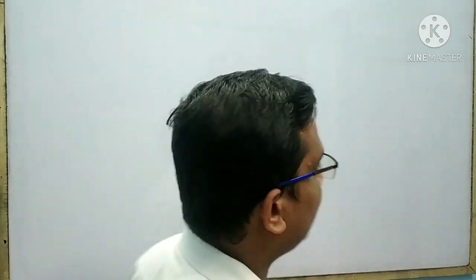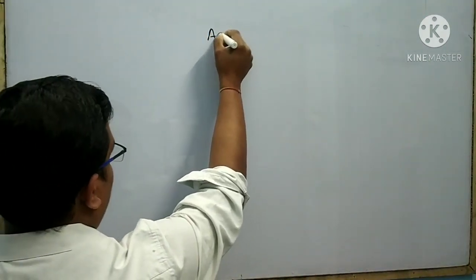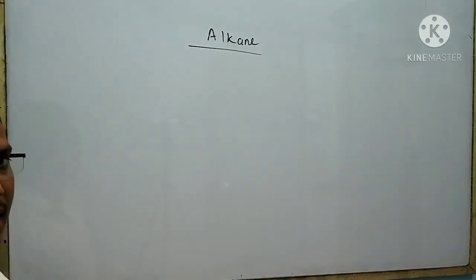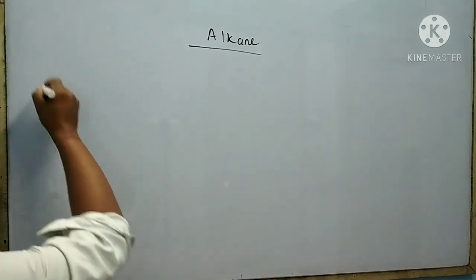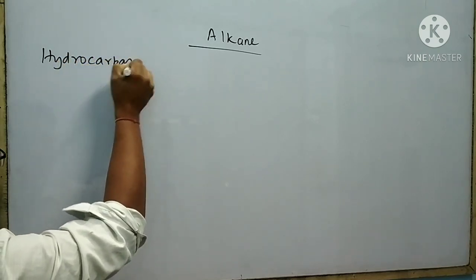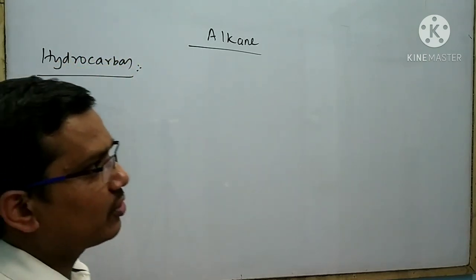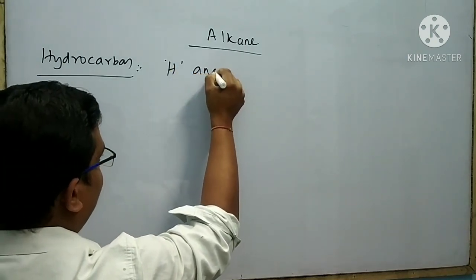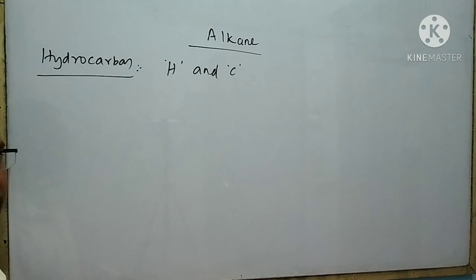Good morning students. Now I am going to discuss a new chapter, that is alkane. Alkane is a hydrocarbon. Then what is a hydrocarbon? The organic compound which contains only hydrogen and carbon is called a hydrocarbon.